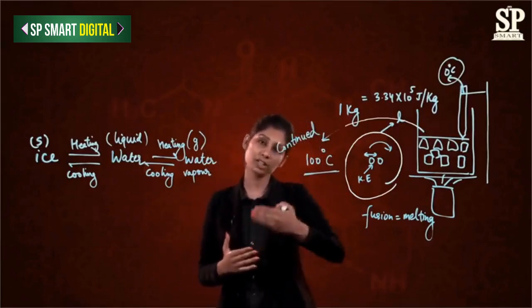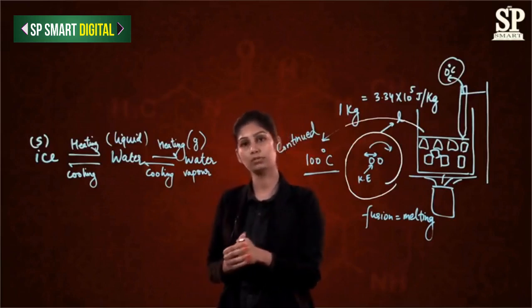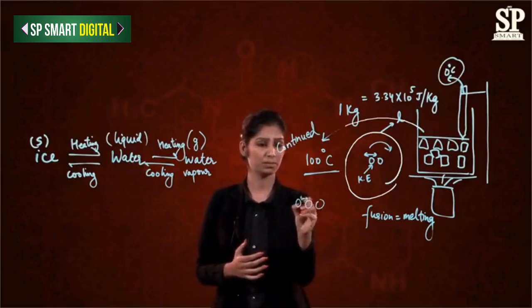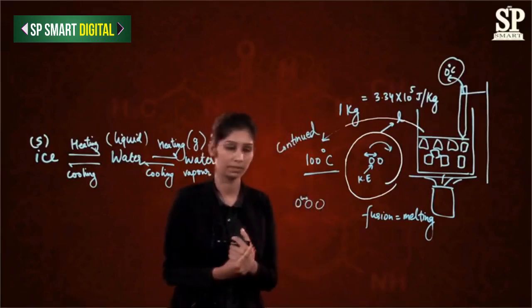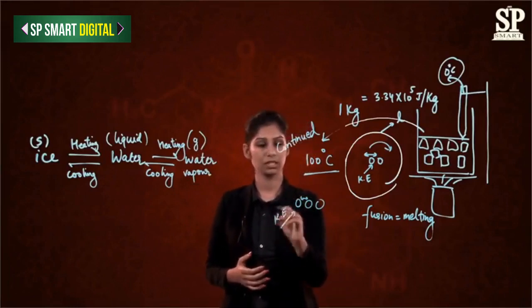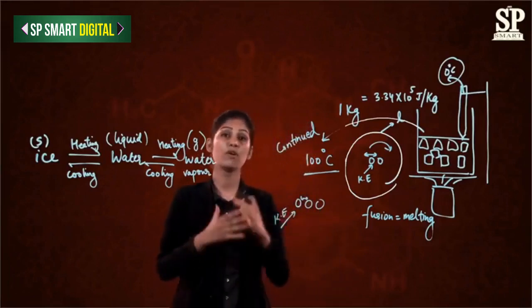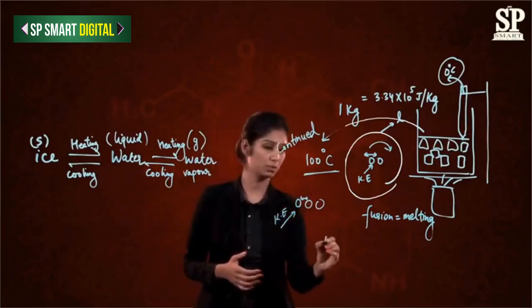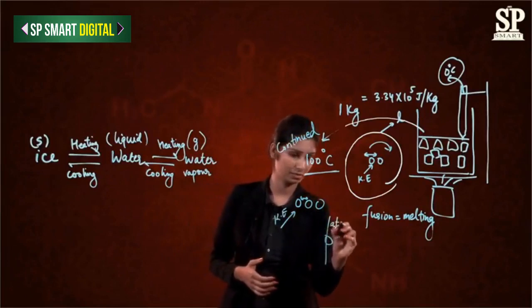Again, continuous energy is supplied to the particles of the liquid. They have enough distance between them because they are the particles of a liquid. When the energy was supplied to them, they started moving very vigorously about their mean position. Mean position is the position where they are at rest.